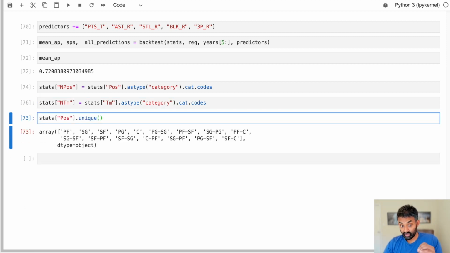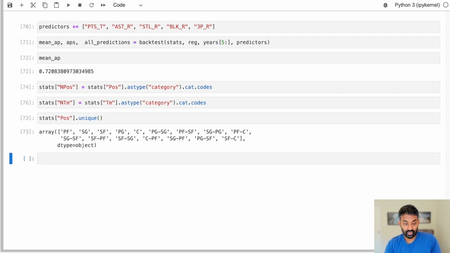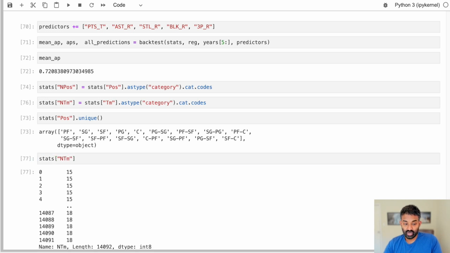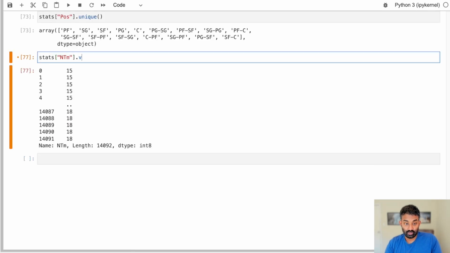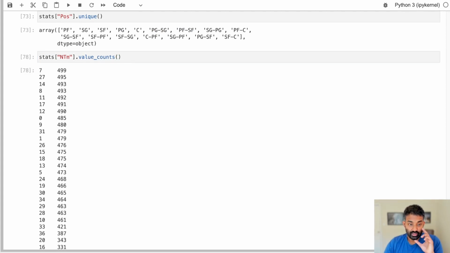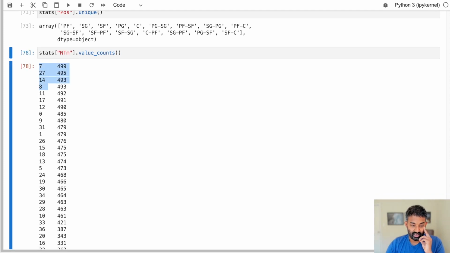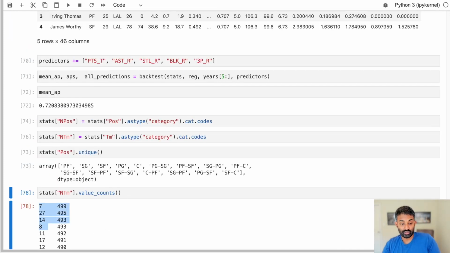The problem with this is these types of categories. So if we look at these types of categories, they are not ordered, right? So for example, the unique values in NTM are 7, 27, 14, 8. These all correspond to teams.